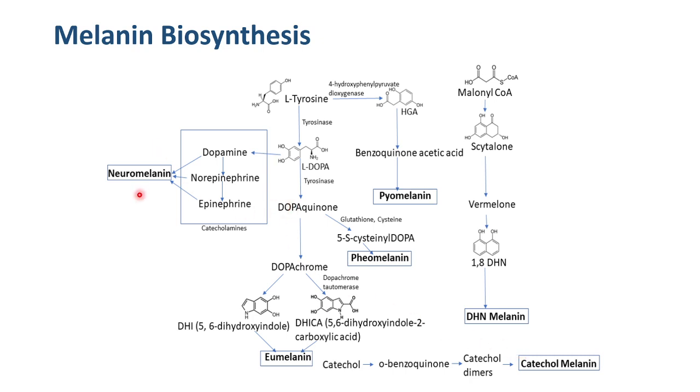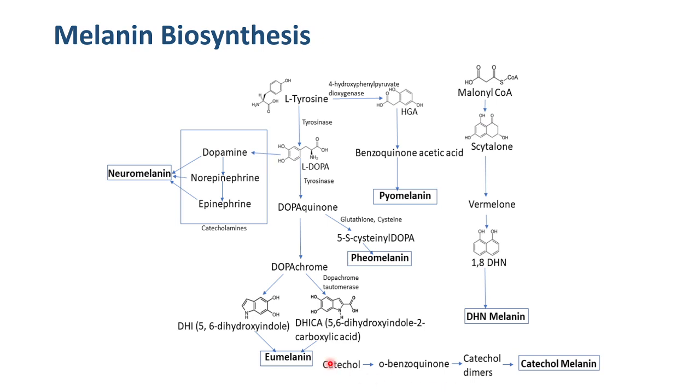While in our brain, there is a special melanin called neuromelanin, whose down regulation is usually associated with neurodegenerative diseases. This melanin is formed by the combination of catecholamines such as dopamine, norepinephrine, and epinephrine, forming the neuromelanin pigment. Its exact function is not yet known, but it is found to be associated with neurodegenerative diseases. These are some of the major melanins. There are many other minor melanins also.